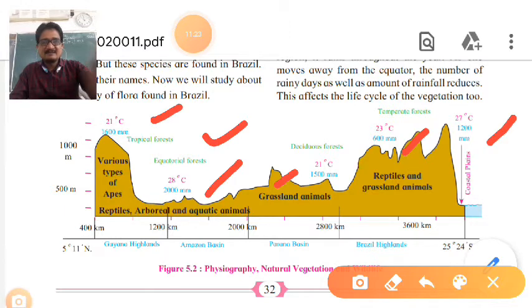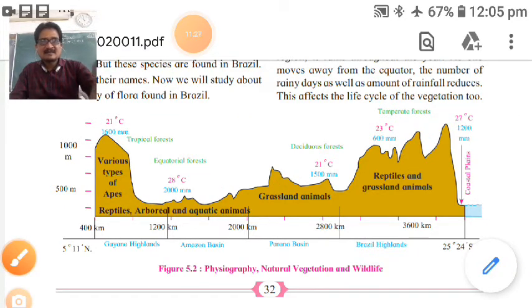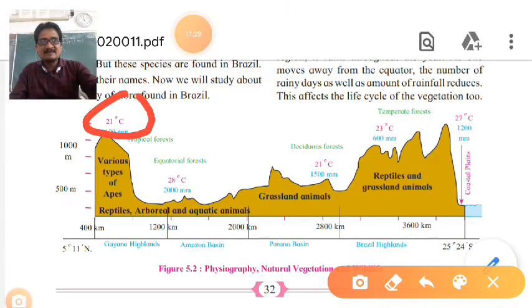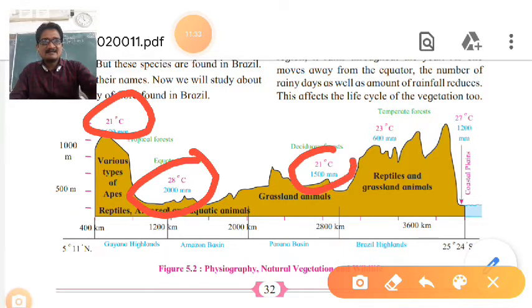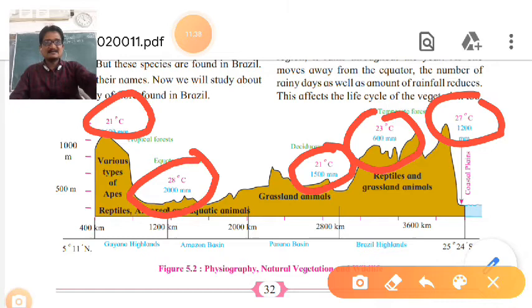Then this is temperature: 21 degrees Celsius, 28 degrees, 21 degrees, 23 degrees, 27 degrees. Average rainfall, height in meters, natural vegetation, physiography, all are given.